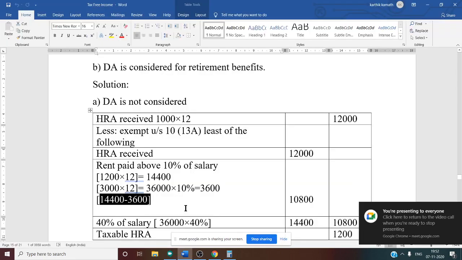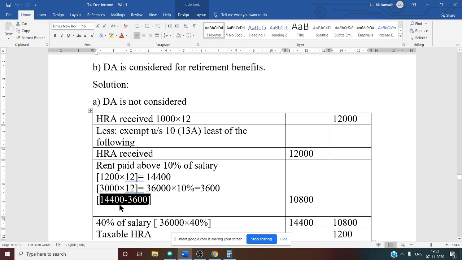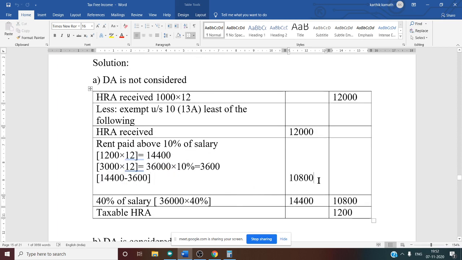See this, rent paid above 10% of salary, we are discussing now. Rent paid we got now, that is for 12 months 14,400, minus 10% of salary for 1 year, that is 3,600. Now you need to deduct 14,400 minus 3,600, you will get 10,800. That is the answer for the second point.